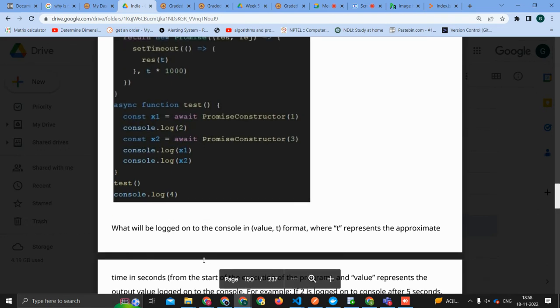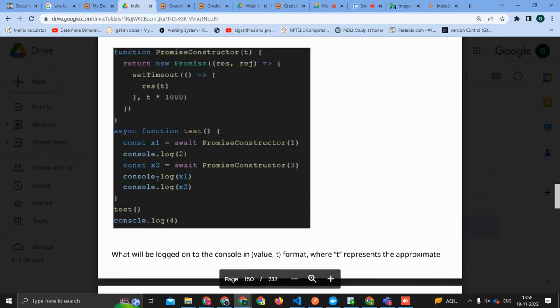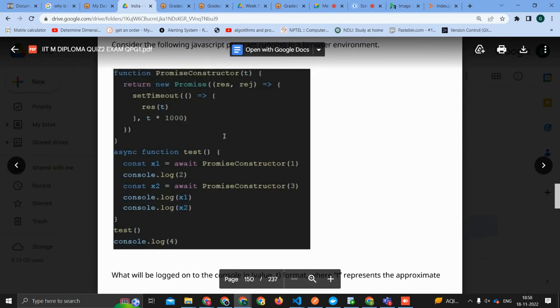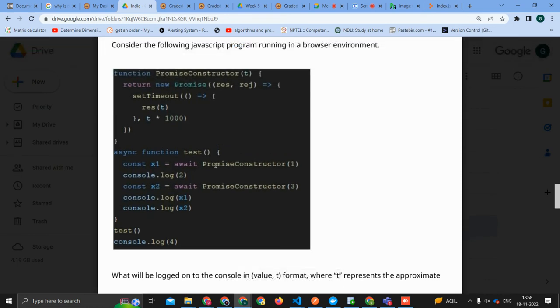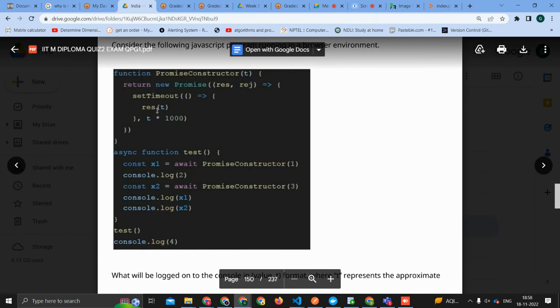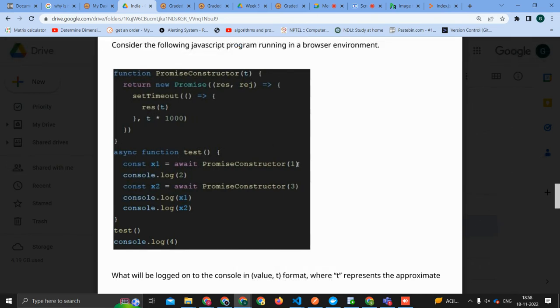Okay, so then we will go to the first test function. We have here promise constructor which takes the input 1. Now we go to promise constructor which takes input time as 1 and returns a promise, with resolve, setTimeout resolve t into 1000. So we are passing one here, right? So it will resolve after 1 second. Correct? 1 into 1000, 1 second.